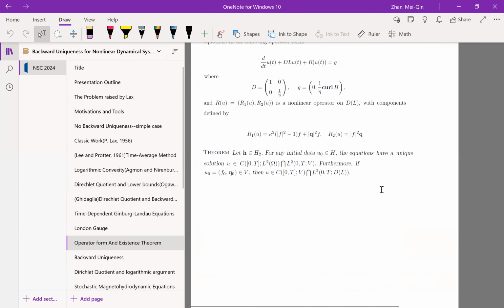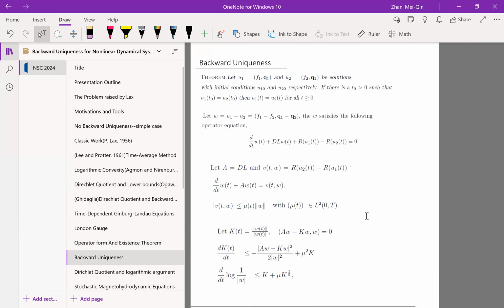And for this function, we prove the existence theorem if the initial data belongs to some function space, and we prove the unique solution result for initial value problems. And then we look at the backward uniqueness problem.